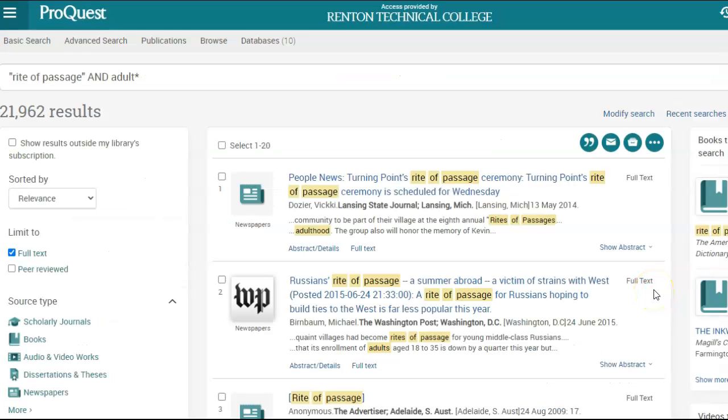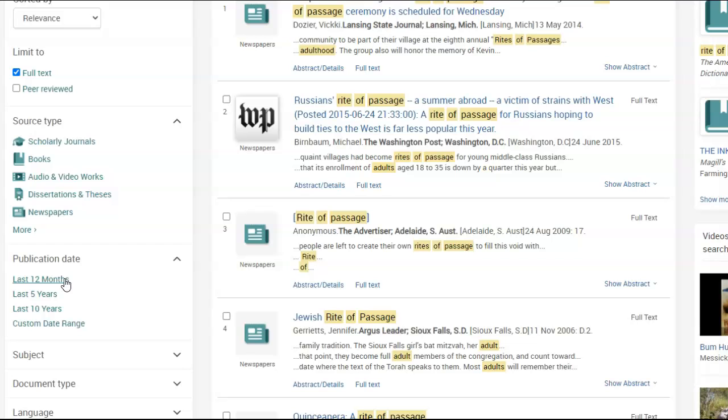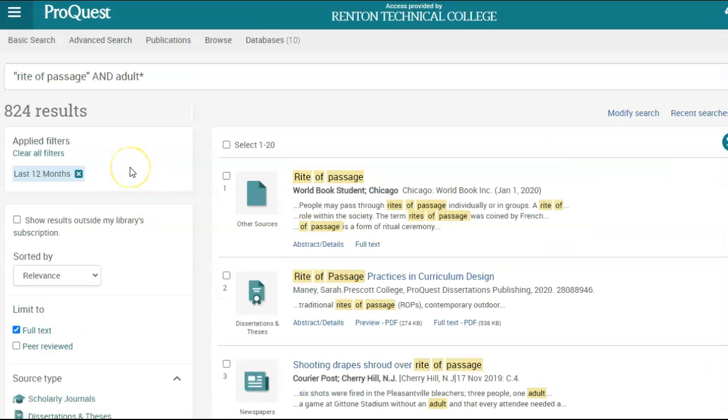That search pulled up about 22,000 articles. I want to make my search a little bit more focused. I can do that by using the filters along the side. I'll use publication date to limit to the last 12 months. That pulls up 824 results, which is still a lot.